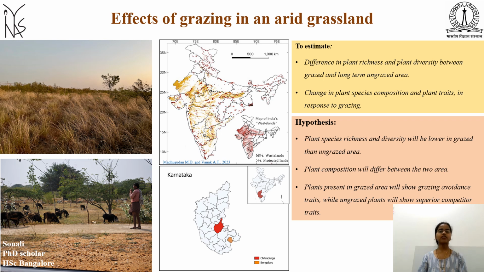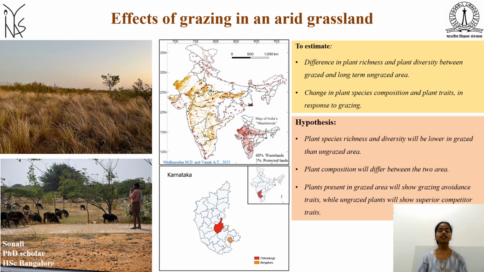Welcome everyone, this is Sonali from IISc Bangalore and I will be talking about effects of grazing in an arid grassland, which cover almost 19% of Earth's terrestrial surface. These grasslands support livelihood of people living in arid regions where agriculture is not that economical. However, in a country like India, where these grasslands are being framed as wastelands, leads to huge decline in their area. Hence, increasing livestock population poses pressure on continuously decreasing grasslands.